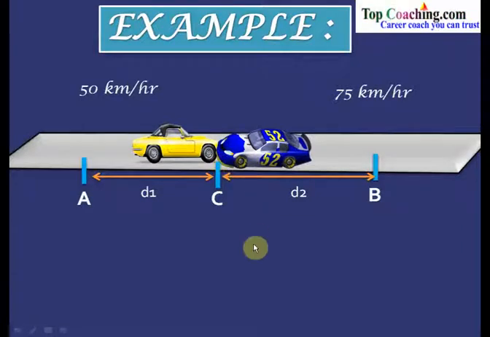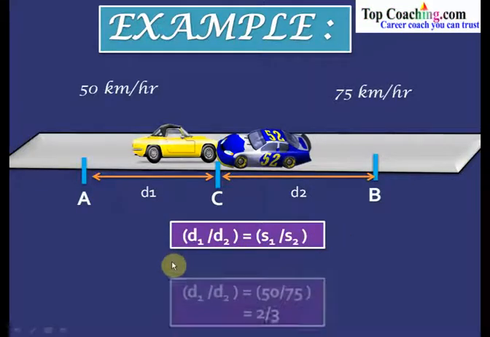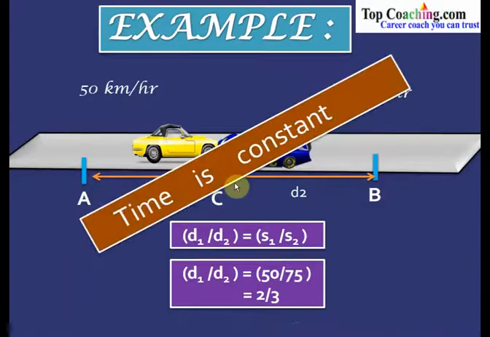So time is constant. Again, we use the formula d1 by d2 is equal to s1 by s2. So d1 by d2 would be equal to 50 divided by 75, and that is equal to 2 by 3. So the ratio of distances AC to BC is equal to 2 by 3. So they are in the ratio of 2:3, and this is a case where time is constant.